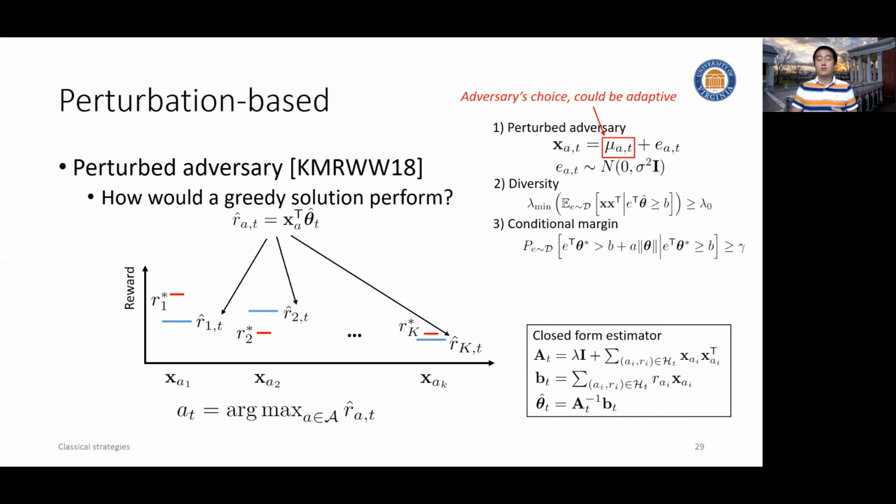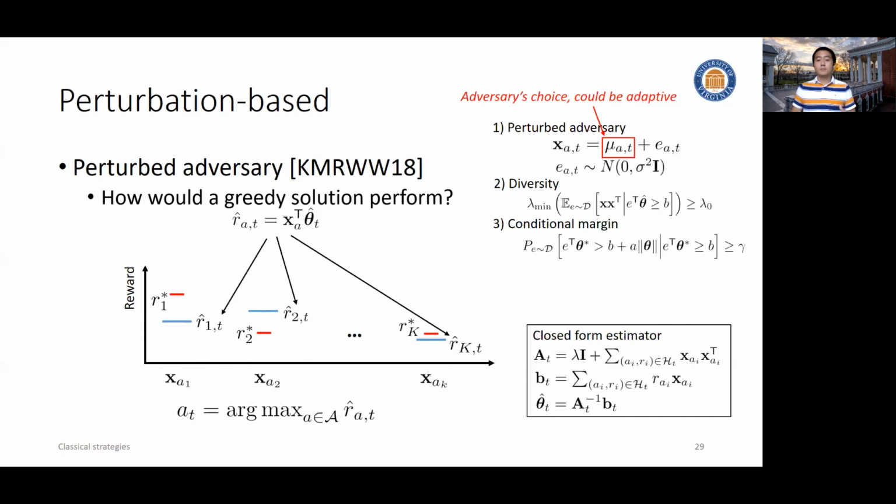Another important condition to satisfy is the so-called conditional margin. That is, at the time we choose the best arm based on its expected reward, its gap is indeed the largest. That means the reason we choose this arm is not because of the noise introduced by perturbation, but because of its true expected reward gap.